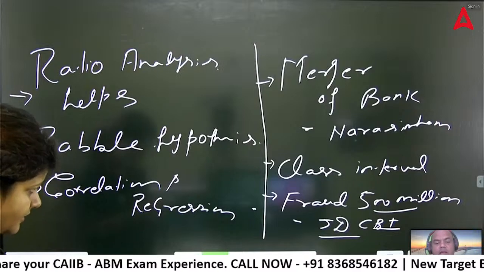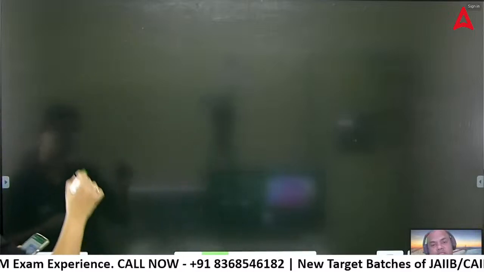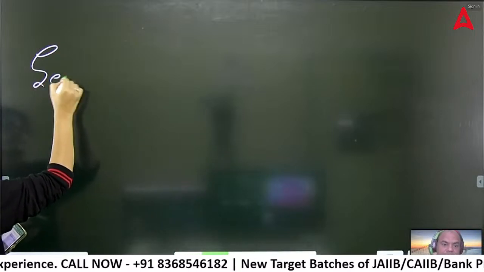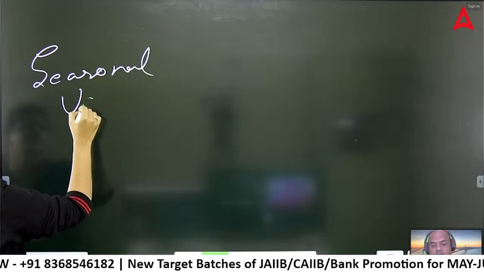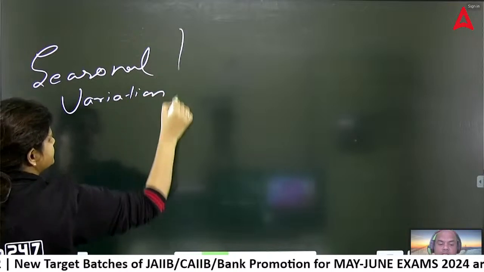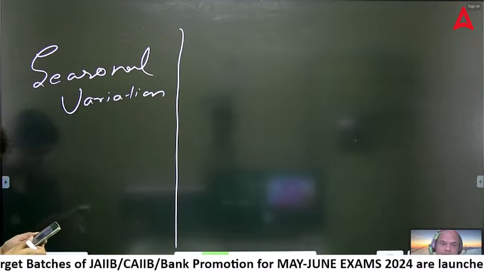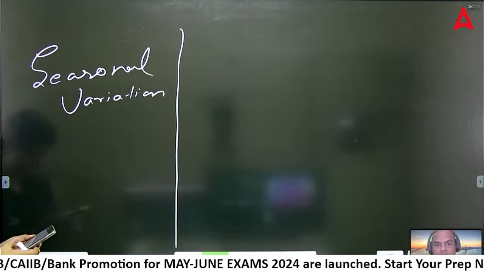There was one more question: a doctor is expecting a number of patients due to heat stroke. This is an example of seasonal variation in time series. So one question was asked on seasonal variation. You can write that also: a doctor expecting more patients is a seasonal variation.